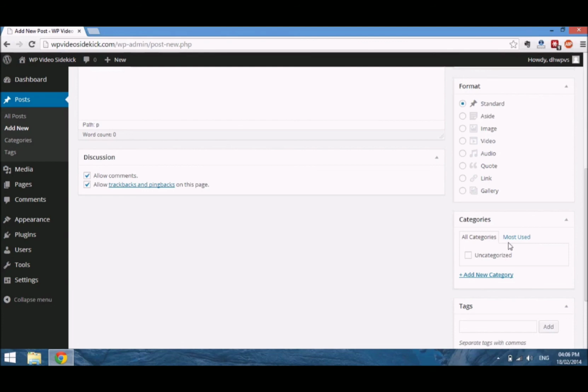For example, if your website was about sports and you covered soccer and basketball, then you could create a category by clicking add new category and naming it soccer. So all the posts that you had about soccer would go in that category. You could just select it.